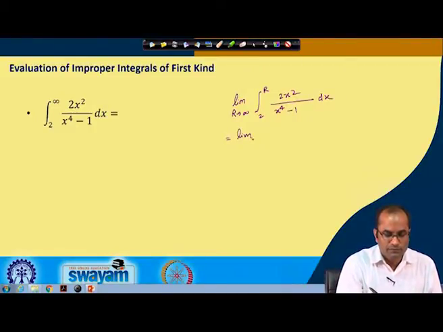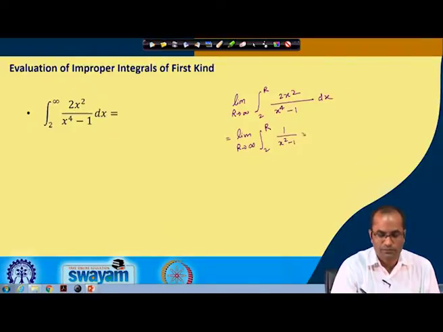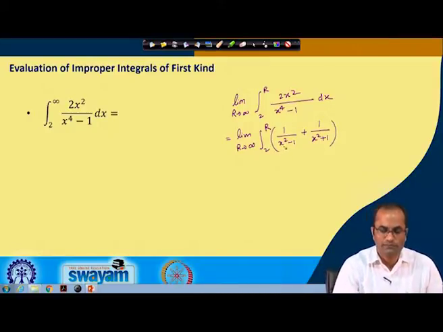This is equal to the limit as r tends to infinity. Now we will do the partial fractions. The denominator will be x squared minus 1 and x squared plus 1. So, 1 over x squared minus 1 plus 1 over x squared plus 1 gives exactly 2x squared over x to the fourth minus 1.